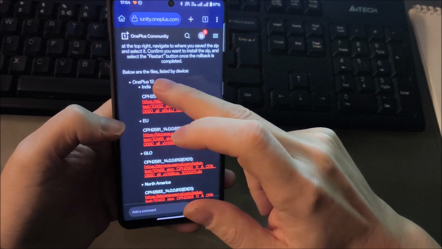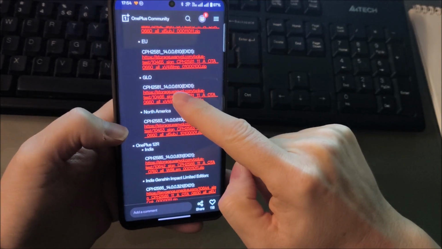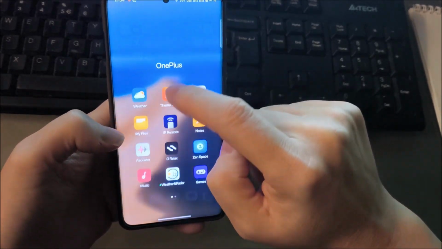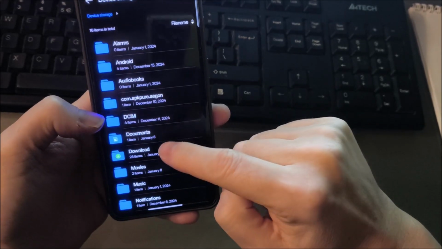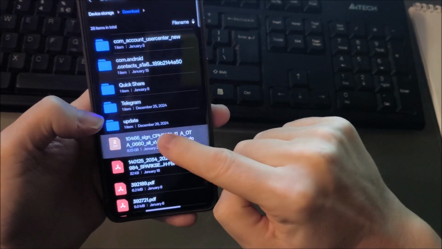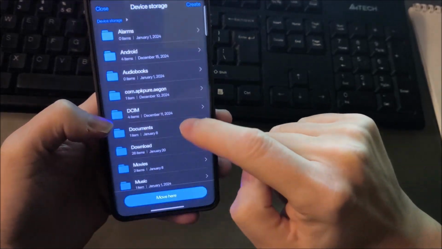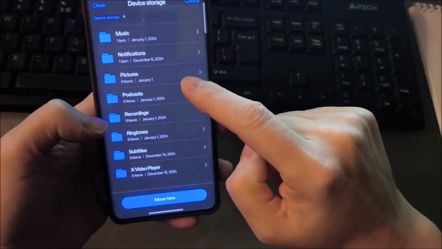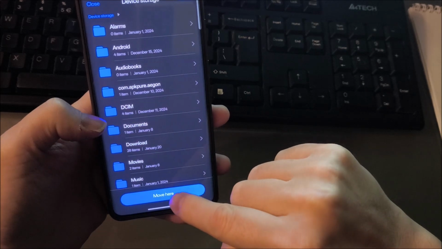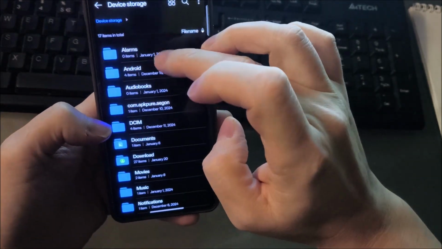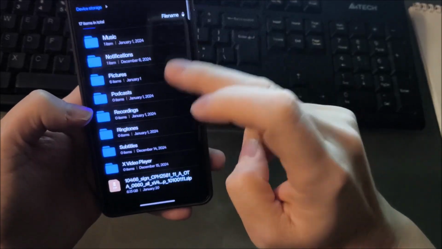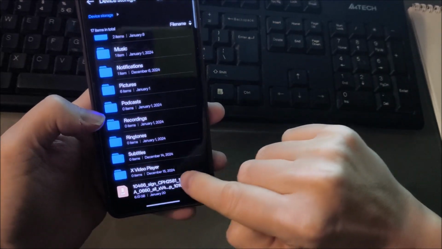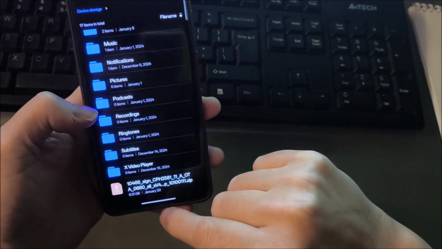As you can see, for OnePlus 12 I downloaded this global version. When you download it, you need to take this file from Download and move it here. So, as you can see, it's not in any of those folders, just device storage and this file.